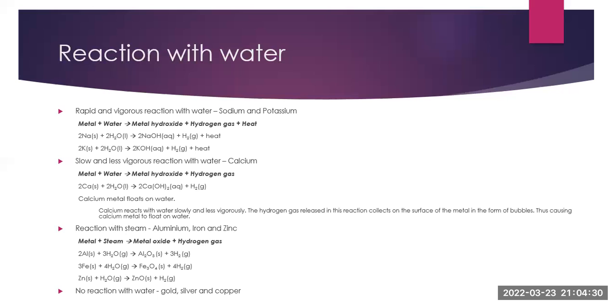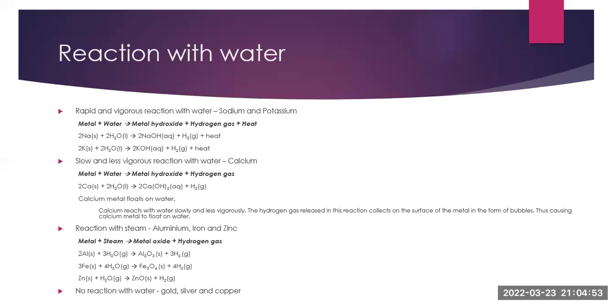In this particular reaction, calcium metal floats on water. Reason? Calcium reacts with water slowly and less vigorously. The hydrogen gas released in this reaction collects on the surface of the metal in the form of bubbles, thus causing calcium metal to float on water.